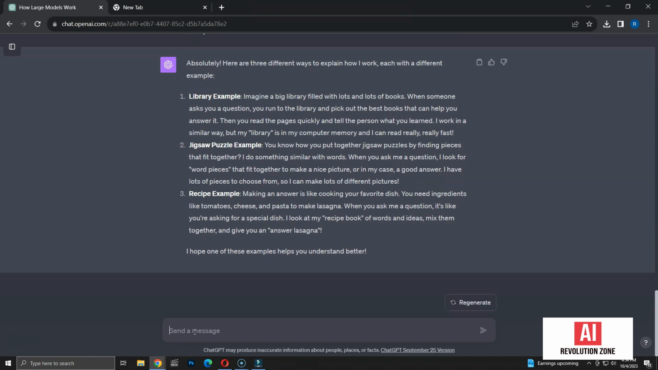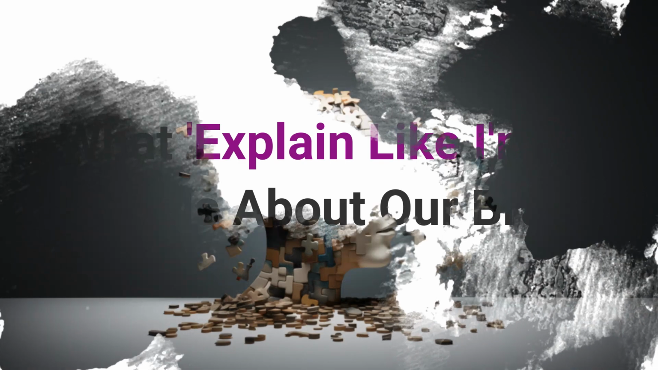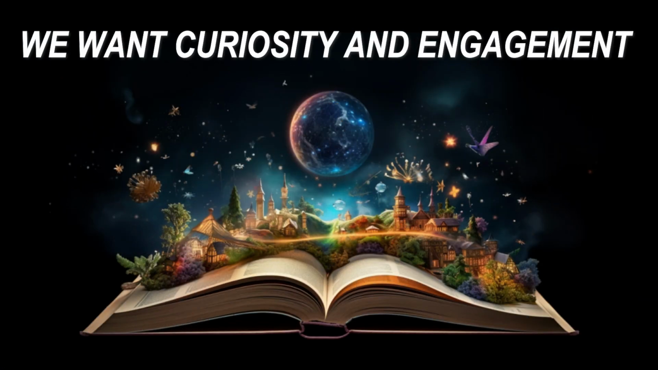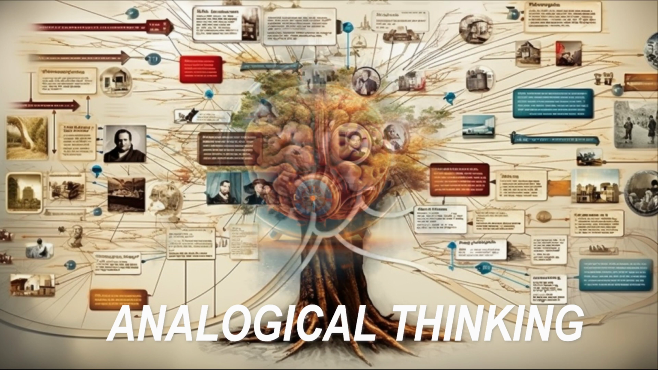This method is a highly popular prompting technique. Let's take a look at what "explain like I'm 5" reveals about our brains. Our brains prefer information that is easy to process. This prompt simplifies complex concepts, which aligns with our natural preference for cognitive ease. This method often employs playful and imaginative language, which can engage our curiosity and make learning more enjoyable. It uses analogies to explain complex topics. This mirrors our natural tendency to understand new information by relating it to something familiar.